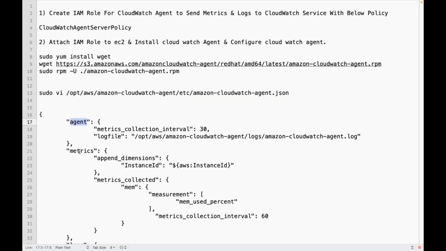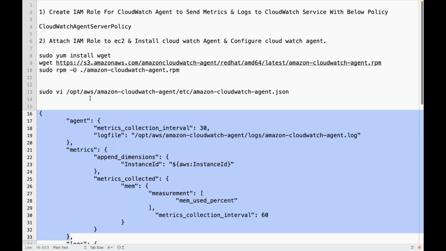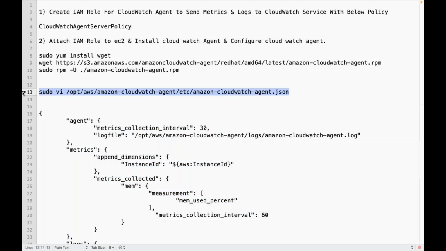I am saying gather the memory used percentage metrics, and gather at every 60-second interval. This is like a custom metric. So I am going to create a file like this to gather the custom metrics.